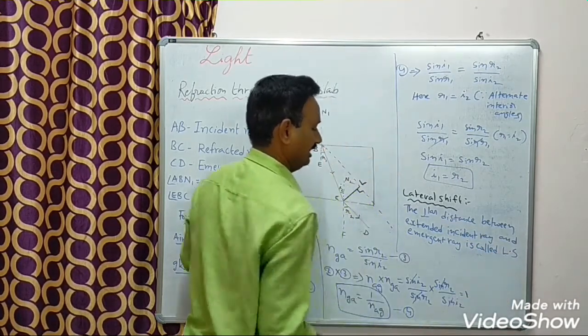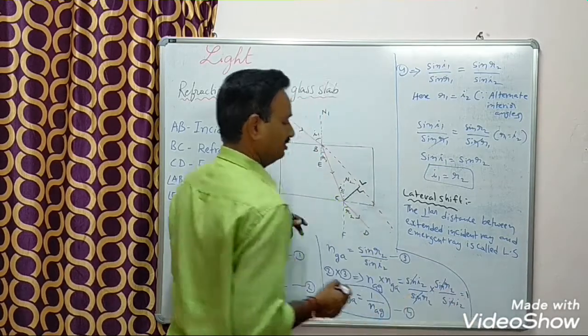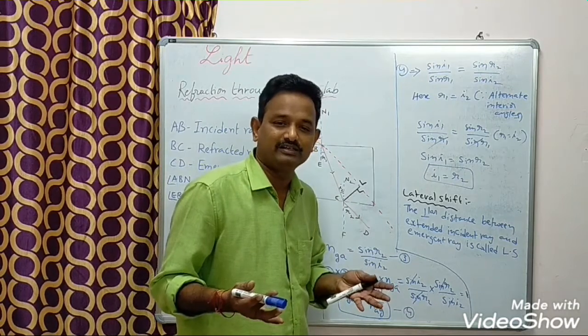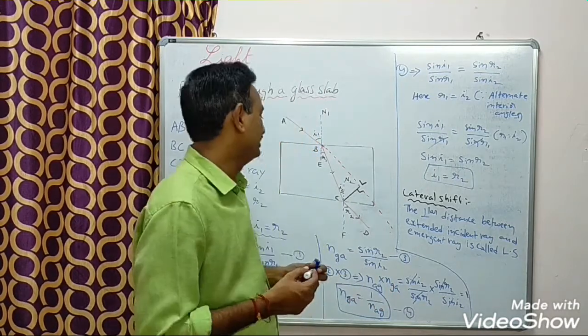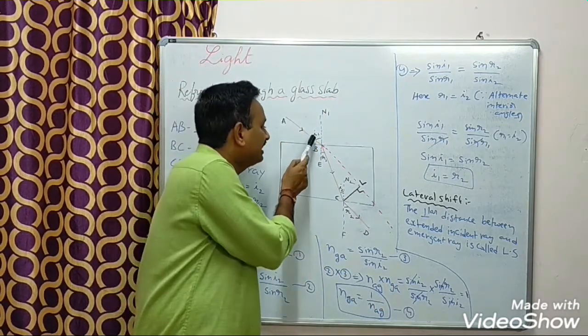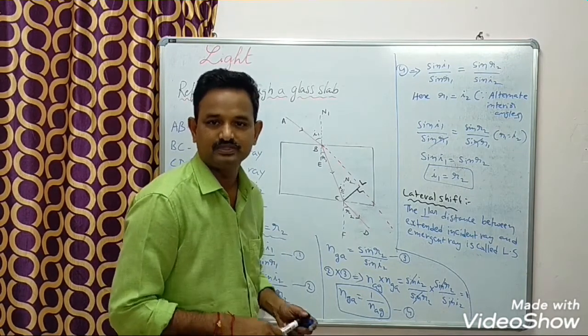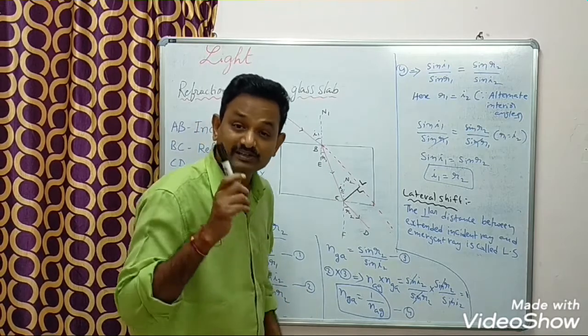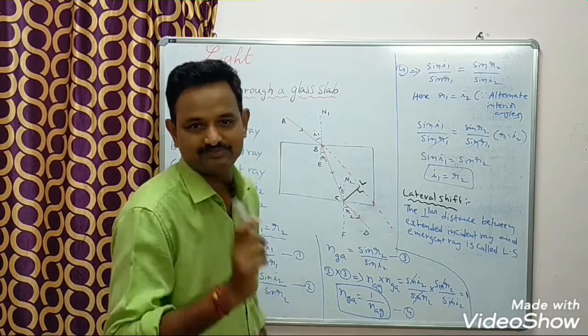LS means lateral shift. So on what factor does it depend? How can we increase the lateral shift here? We can increase lateral shift by increasing the angle of incidence, by increasing the thickness of glass slab, and by increasing the refractive index of glass slab.